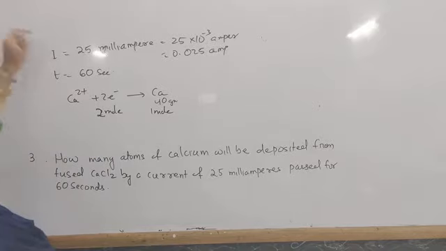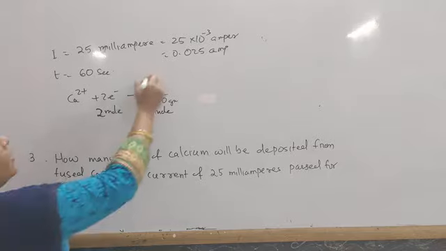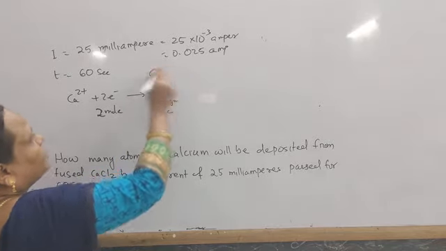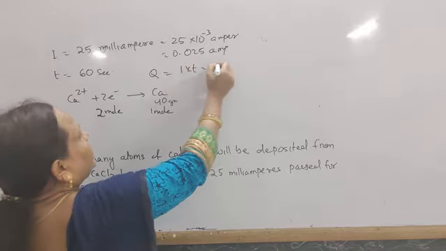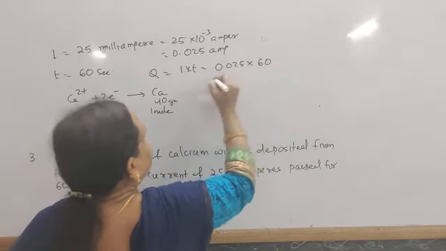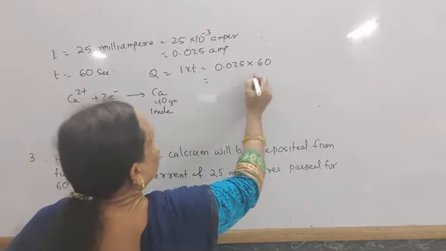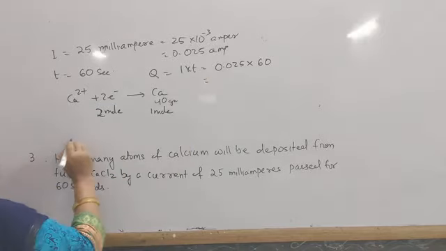So 2 moles means 2 into 96,500. Then what is the value of Q here? Q equal to I into T, 0.025 into 60. So you have to find out this value.